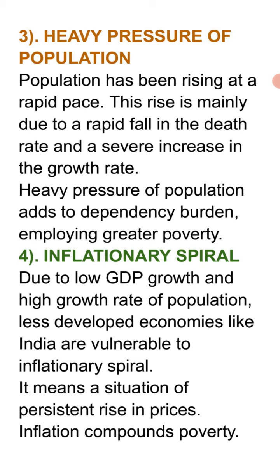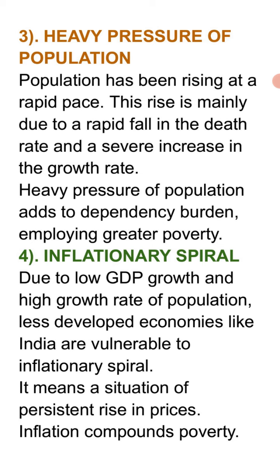The next one is the heavy pressure of population. No doubt population can be considered one of the most important factors for poverty in our country, because our population is rising very rapidly, and this rise is mainly due to a rapid fall in the death rate. There are certain reasons that the death rate has decreased, the medical facilities have increased, and as a result, what is the overall consequence?